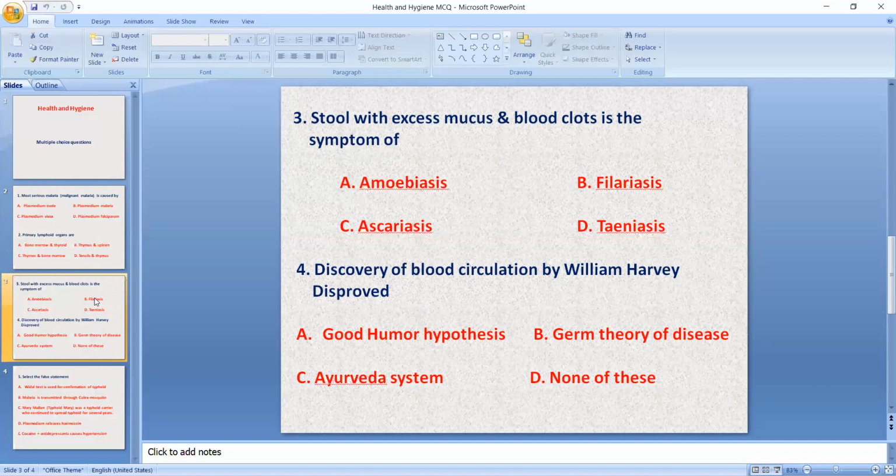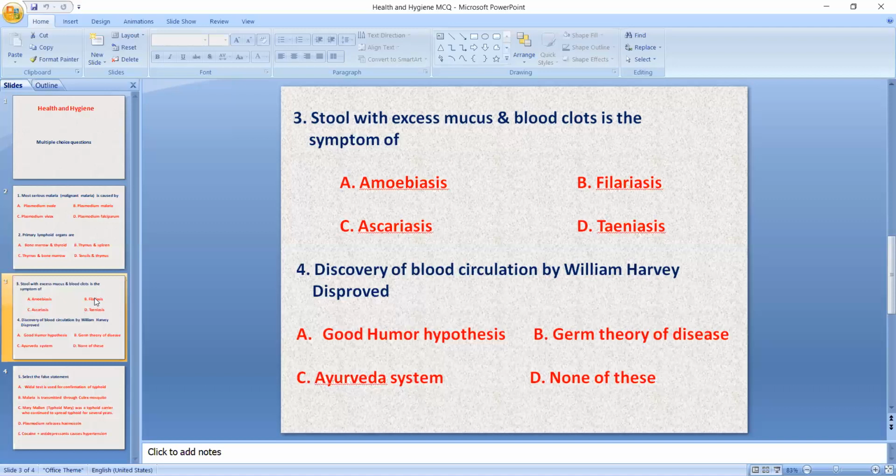So these four are the diseases. Amoebiasis is caused by Entamoeba histolytica. The question is, stool with excess mucus and blood clots is a symptom of... So the answer is amoebiasis only. The symptom of filariasis is inflammation, that is swelling of the lymph nodes and lower limbs. In ascariasis, the intestine will be affected. Teniasis is also the same. So the correct answer is amoebiasis.